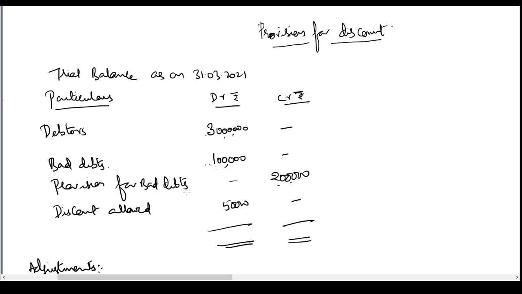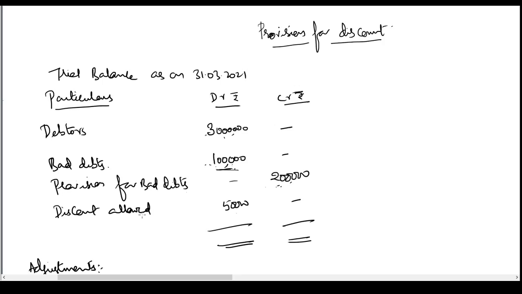Then you have some provision for bad debts, 2 lakh. This provision is already there in the trial balance. That means this provision has been created earlier. Maybe in an earlier accounting period we had set aside some profits to meet losses like this. Okay, so this loss is already provided for. There are some profits which have been set aside to meet these losses. You have some loss again shown in the trial balance in the form of discount.